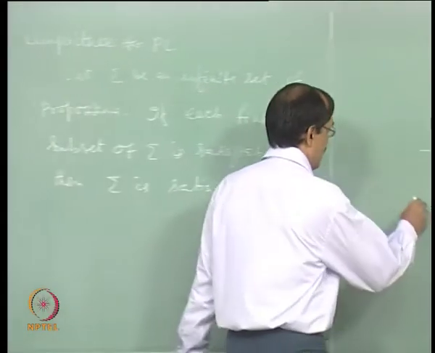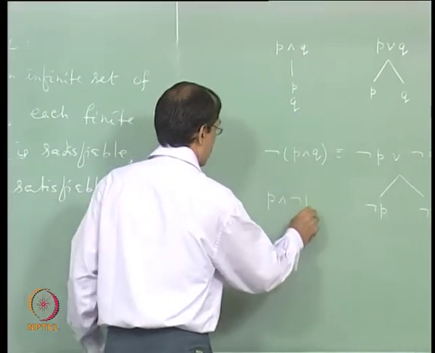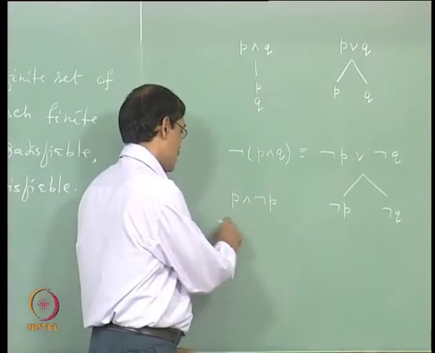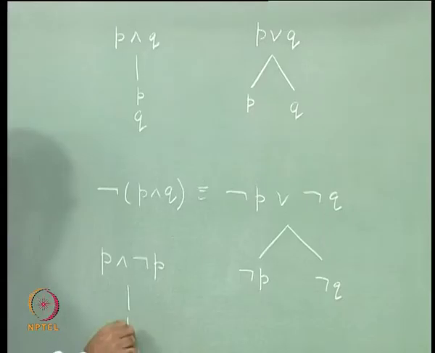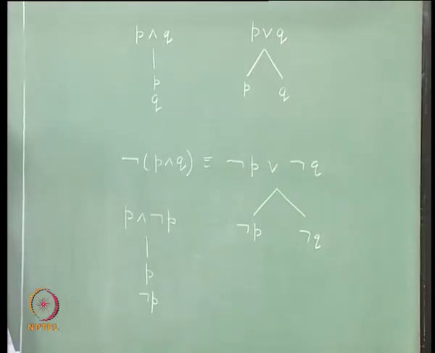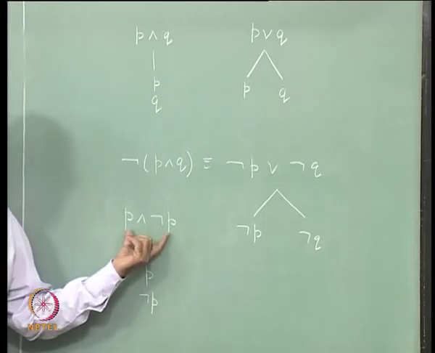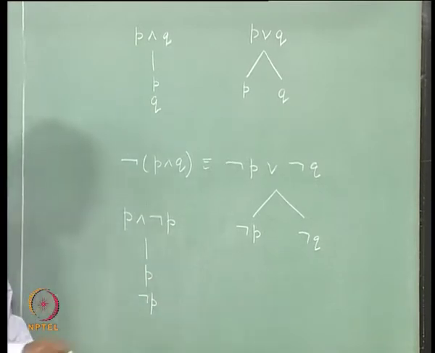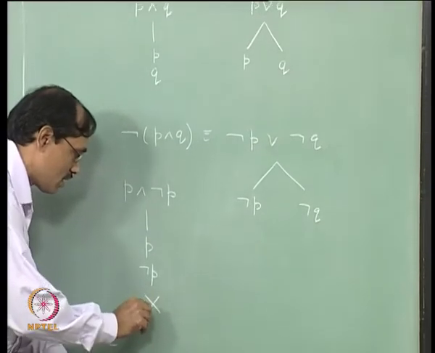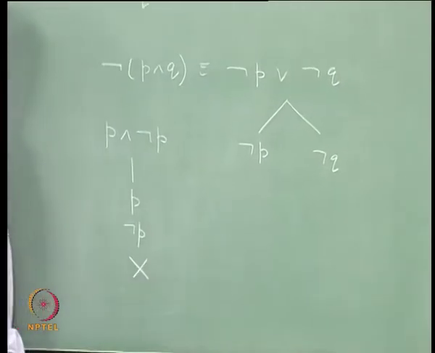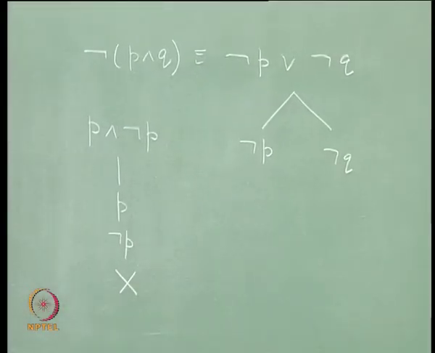For example, I take P and not P, I know this is to be unsatisfiable, fine. Now, for the tabular rule, it gives me P, not P both, right. So, semantically it says, in order that this will be true, this will be evaluated to 1, both P and not P should be evaluated to 1, which is not possible, right. So, as a child, if it is not possible, I will cross it, right. So, this is what we are going to introduce in the tabula.